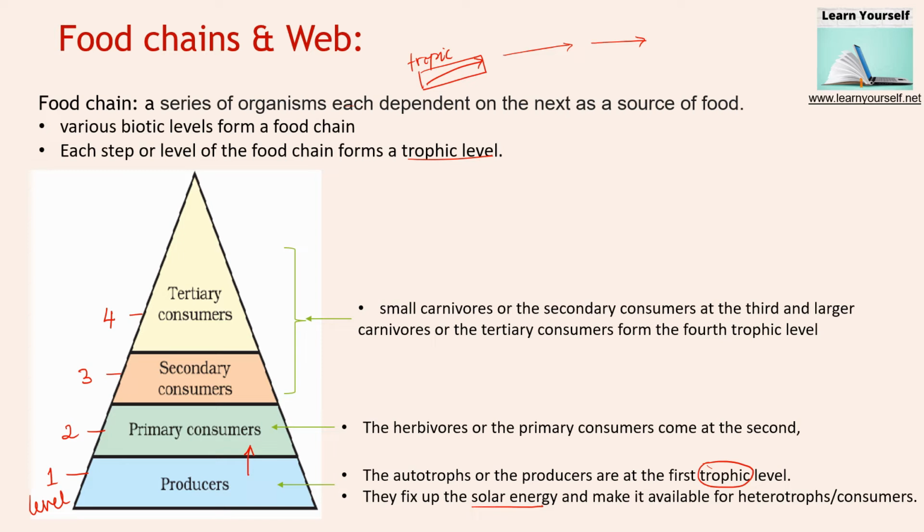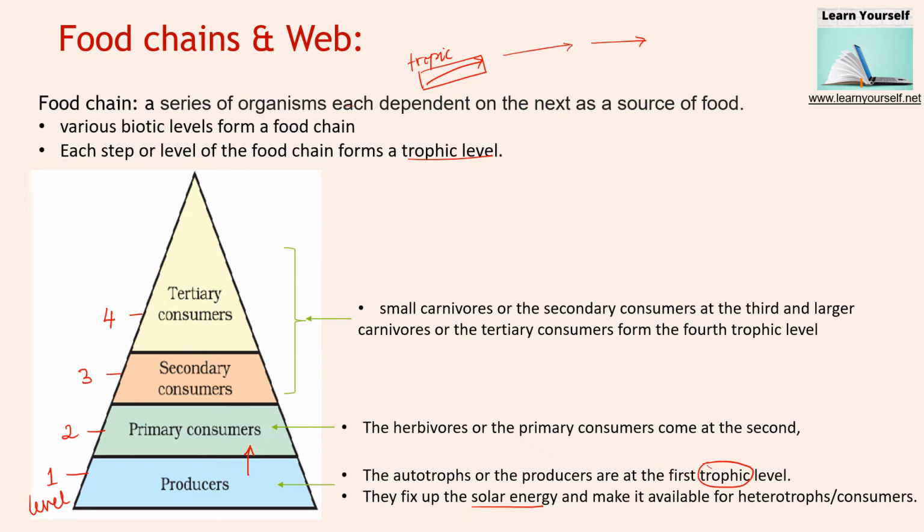The second trophic level is for the primary consumers. They are herbivores, or the primary consumers, and they come at the second level. Then secondary and tertiary consumers. Small carnivores, or the secondary consumers, are at the third level, and larger carnivores, or the tertiary consumers, form the fourth trophic level.